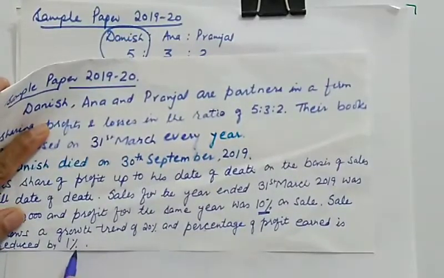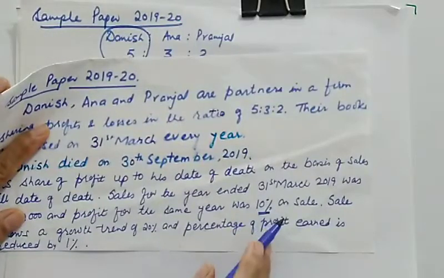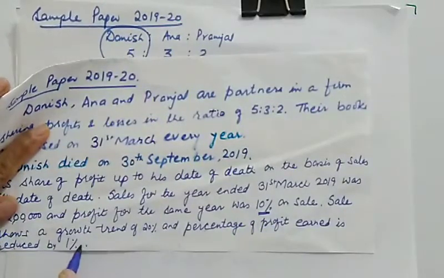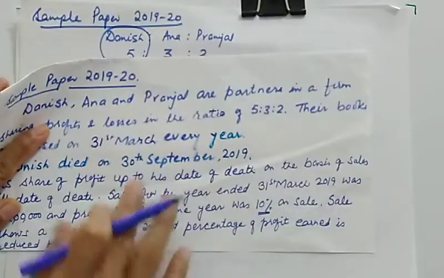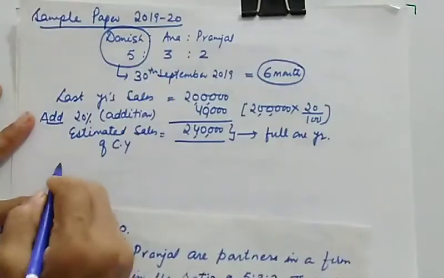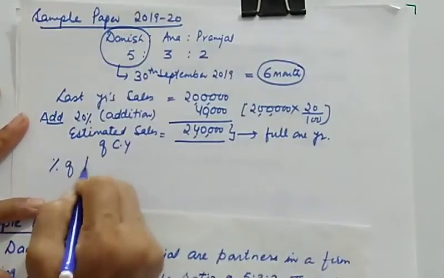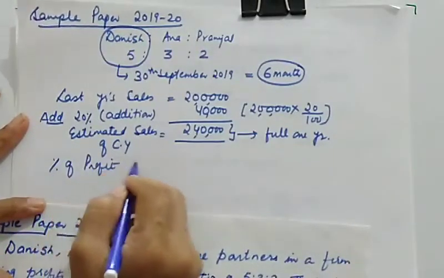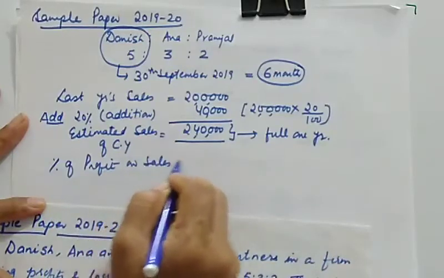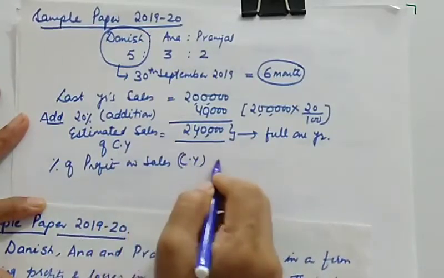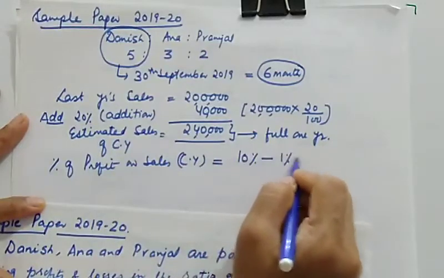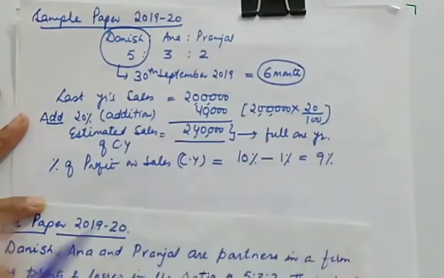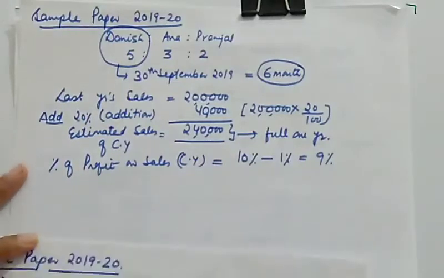So this year the firm will not be able to earn 10% profit on sale. This year it is reduced by 1%, so it will be 9%. The percentage of profit on sale in the current year will be the previous year's percentage minus 1%, which is 9%. So let us write the formula.